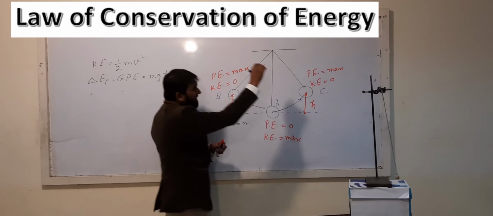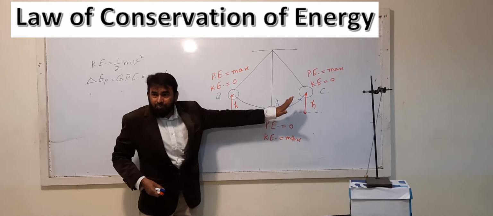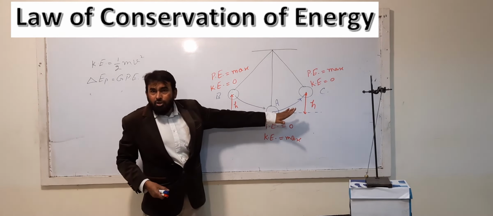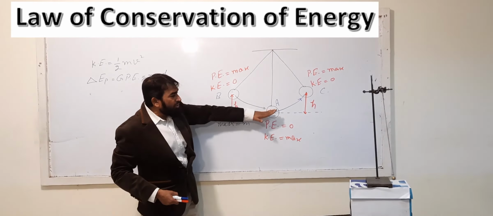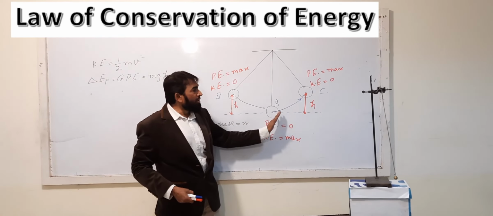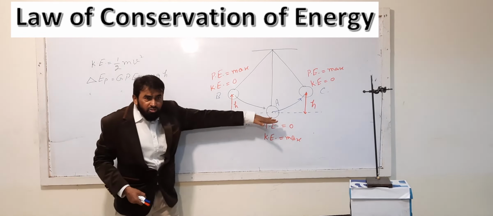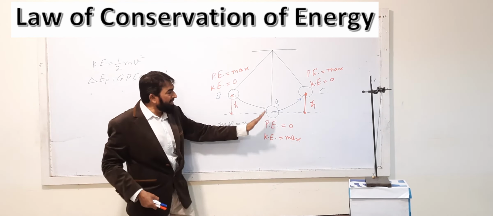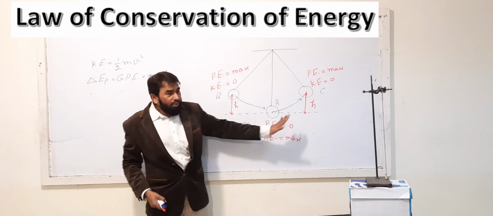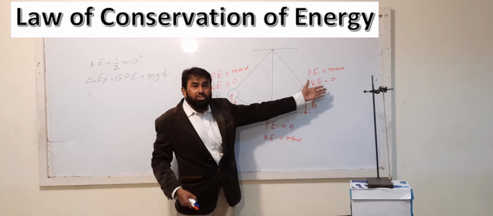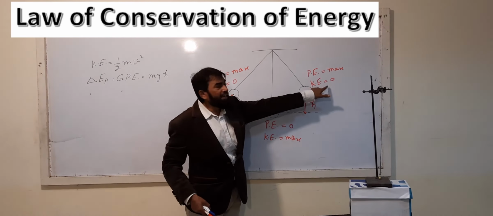Now you will have to see that when it will be moving towards C, what is happening here? Velocity will start decreasing and it will be attaining height because it is doing work against gravity. That's why the velocity is gradually decreasing. It means kinetic energy is decreasing. When it was coming from a higher to a lower position, the kinetic energy was increasing. But when it is going from a lower to a higher position, the kinetic energy will decrease because the velocity is decreasing. When it reaches its maximum height, say C is the maximum height, at this point its kinetic energy will become 0.